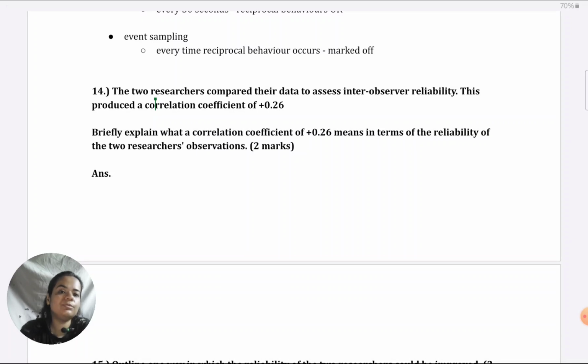So firstly, you know that inter-observer reliability is poor. But the way of getting marks is to explain it correctly in the paper. So let's consider how we can explain it. Briefly explain, again it's AO2. Like I told you, all these research methods questions are AO2.